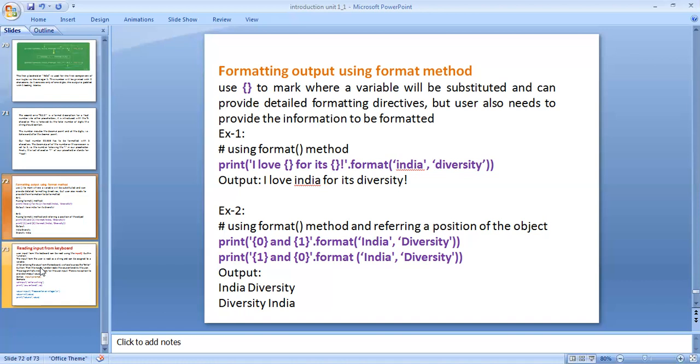The output of the first statement: 0 defines India and 1 defines diversity. In the second statement, 1 defines India and 0 defines diversity. This is the formatting of output, where the statement is defined and that particular part changes, refining the position of the objects also.